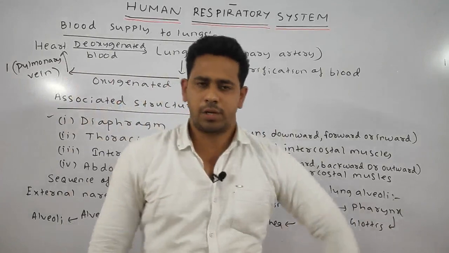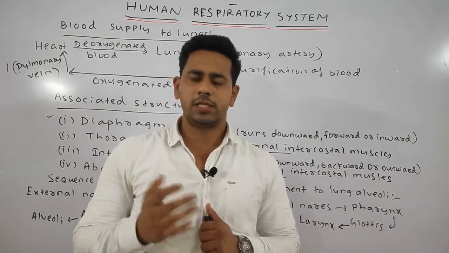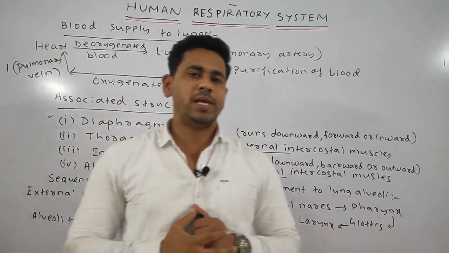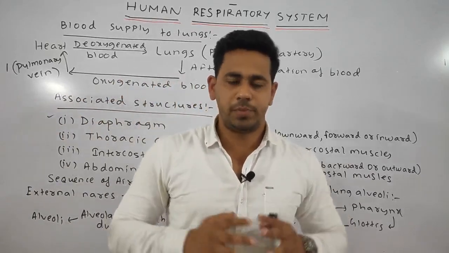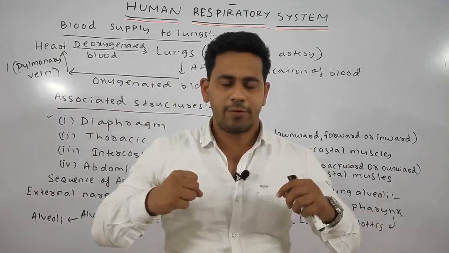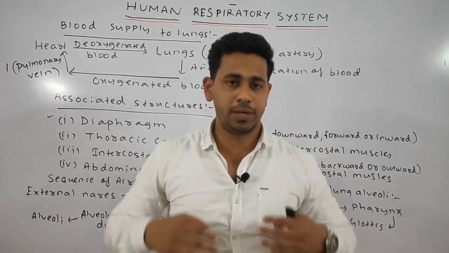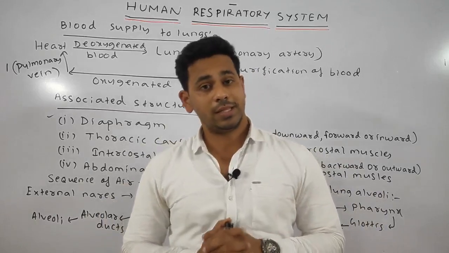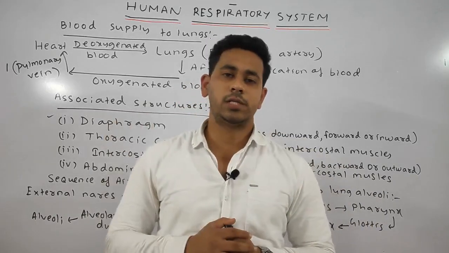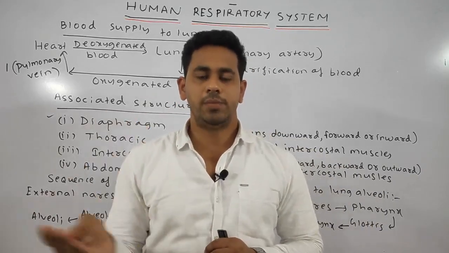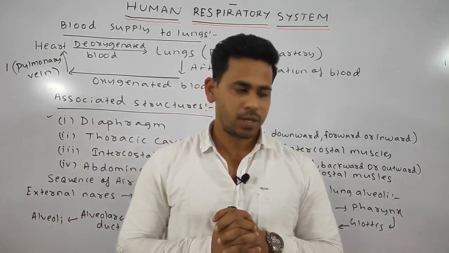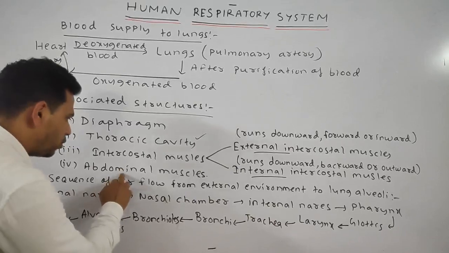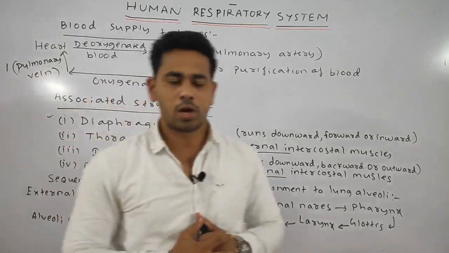Next, besides the intercostal muscles, there are also various muscles such as the scalene and sternocleidomastoid muscles, which play an important role during forced breathing. Forced breathing means we breathe forcefully. In that case, additional muscles such as the scalene and sternocleidomastoid muscles come into action. And also during forced breathing, the abdominal muscles come into action.